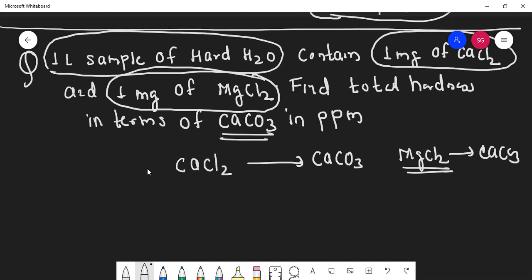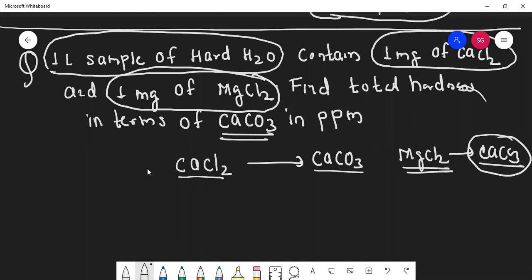This is only one term taken. If you take magnesium carbonate, it's also allowed, because both are 2+, so there is no issue. So they have fixed this as calcium carbonate. First I need to convert calcium chloride to calcium carbonate, but the problem is I don't know the reaction. Then apply the law of chemical equivalence.